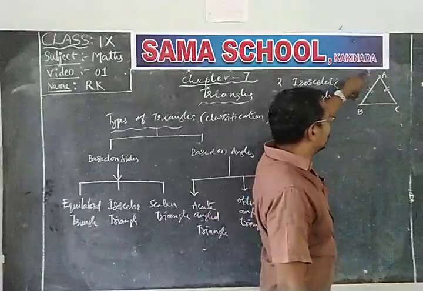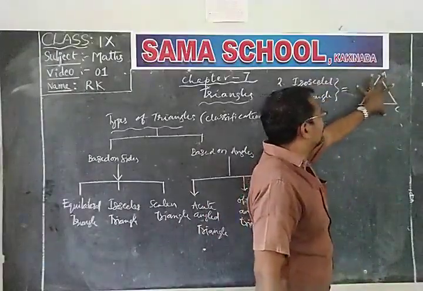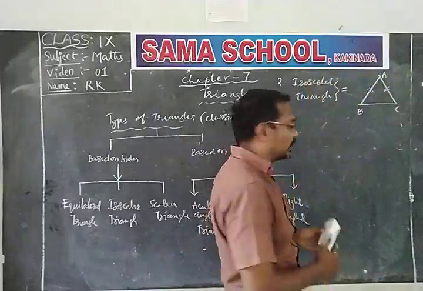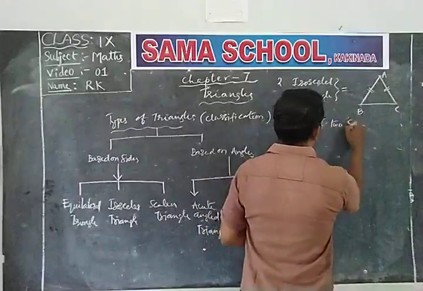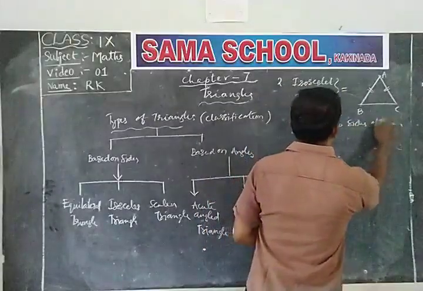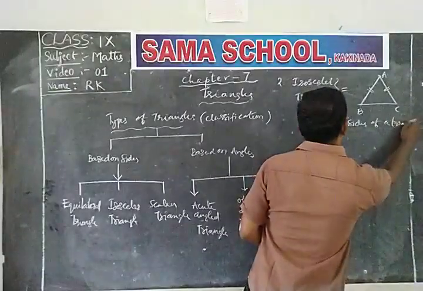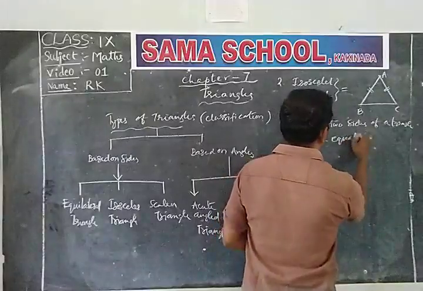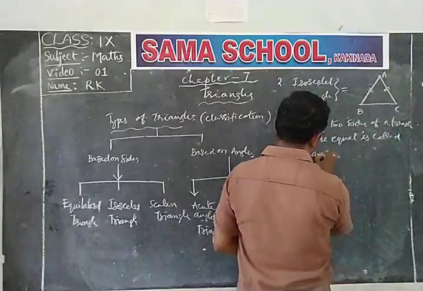Then the triangle is called isosceles triangle. Therefore, if two sides of a triangle are equal, it is called an isosceles triangle.